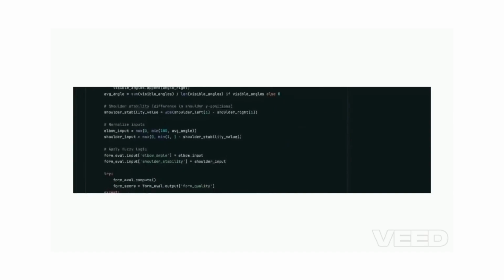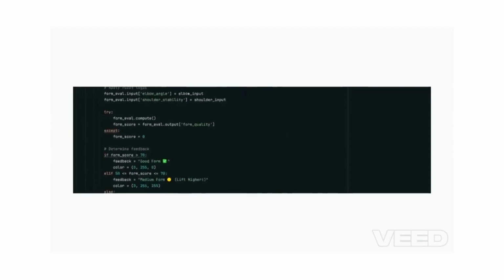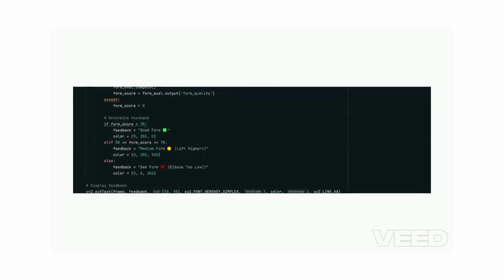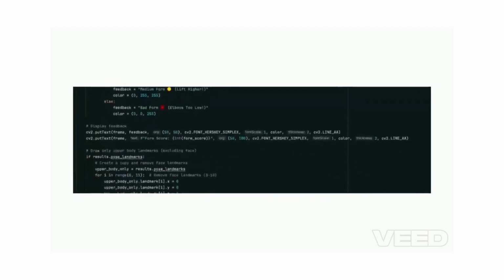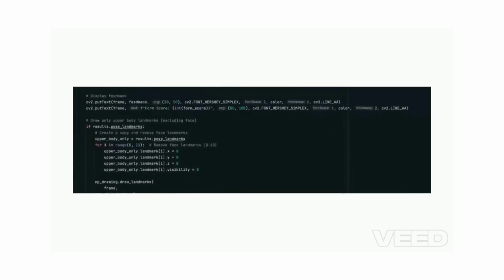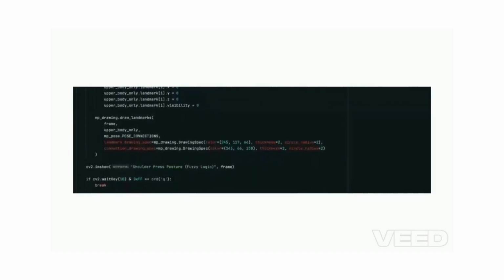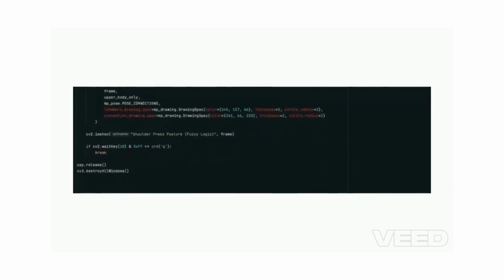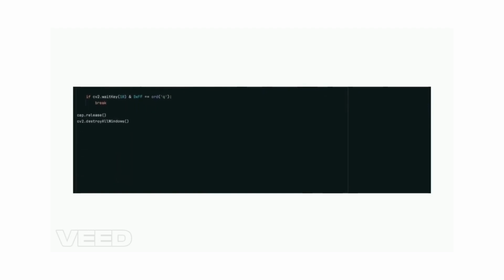In fitness and strength training, form is everything. Even a small error in joint alignment or posture can reduce muscle engagement, lead to shoulder or spine injuries, and make your efforts less effective. Traditionally, form correction is done by a trainer watching and giving feedback. But what if we could automate this? This is exactly what this project does. It works like a virtual coach giving real-time posture feedback.